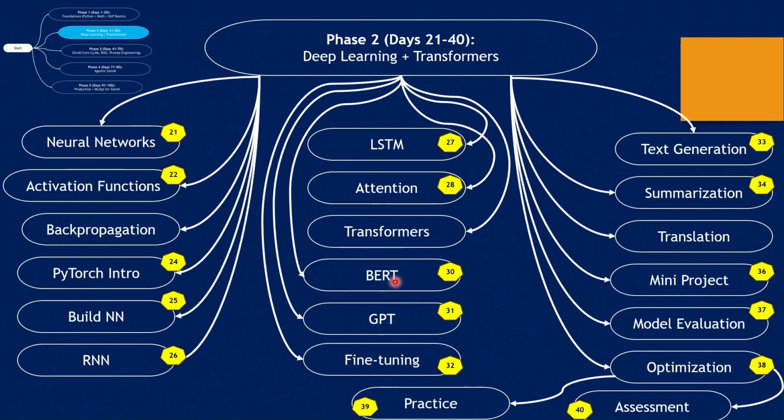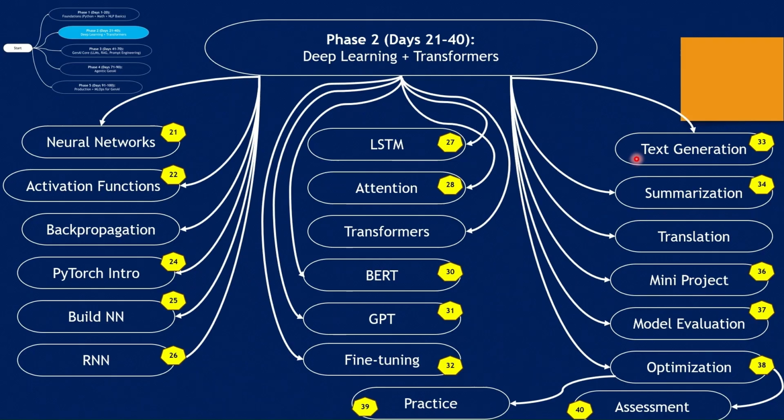And then we will move on to GPT. That's an easy one. Generative pre-trained transformer. That's the acronym for that. It's a transformer based language model designed for generating human-like text. And then we will work on fine tuning. Here it's a process of adapting a pre-trained model to a specific task using domain specific data.